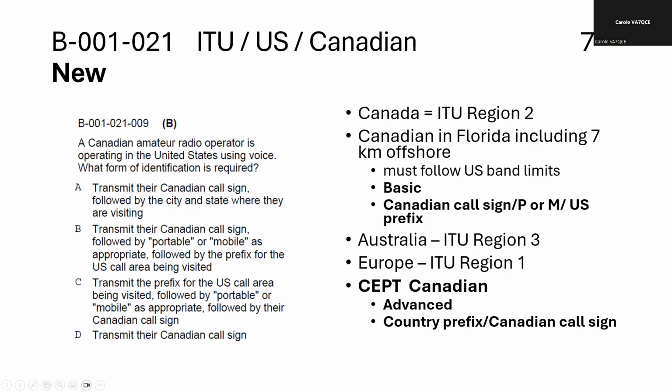Roy, doesn't the United States have several prefixes? Yes. It would probably be the area prefix. The US, I think, is divided into 8 areas, so you would probably use the one of those areas that you were in.